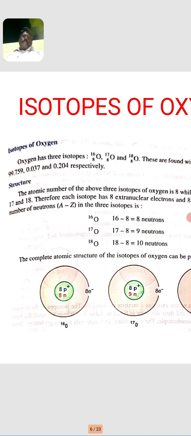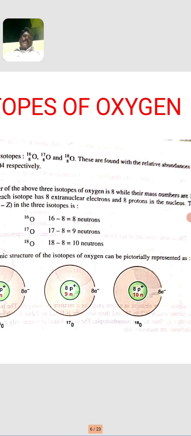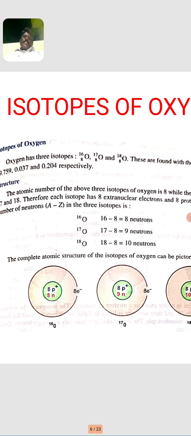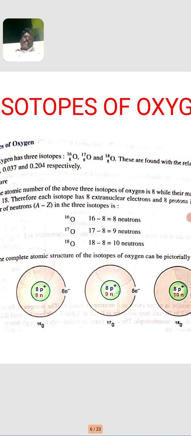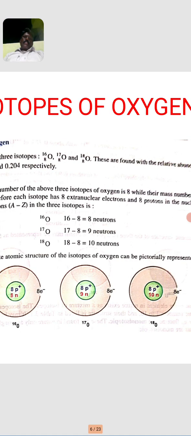The complete atomic structure of these isotopes of oxygen can be pictorially represented as the nuclide containing 8 protons and 8 neutrons in oxygen 16, 8 protons and 9 neutrons in oxygen 17, and 8 protons and 10 neutrons in oxygen 18.